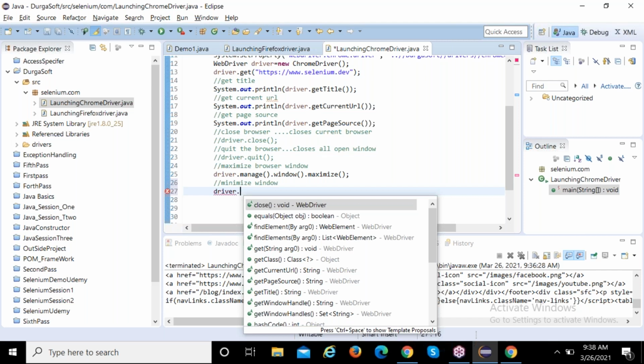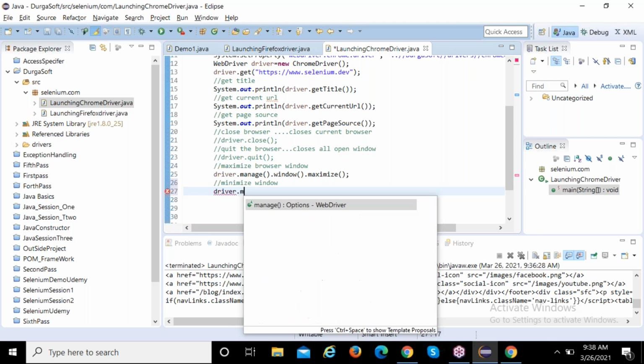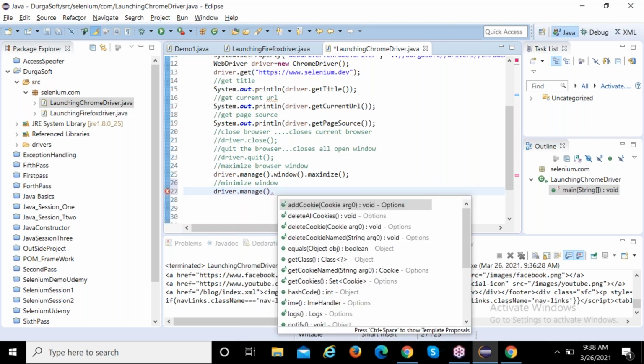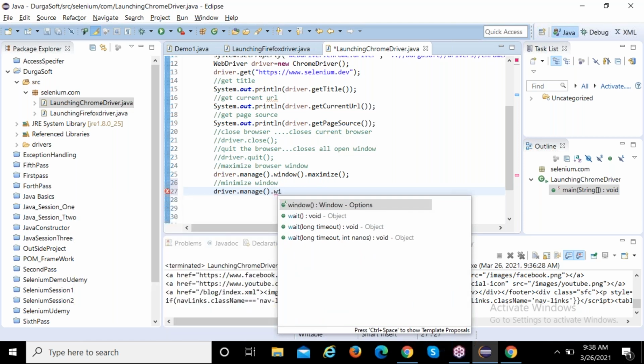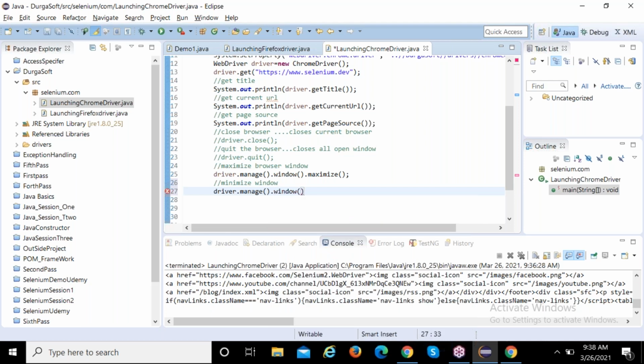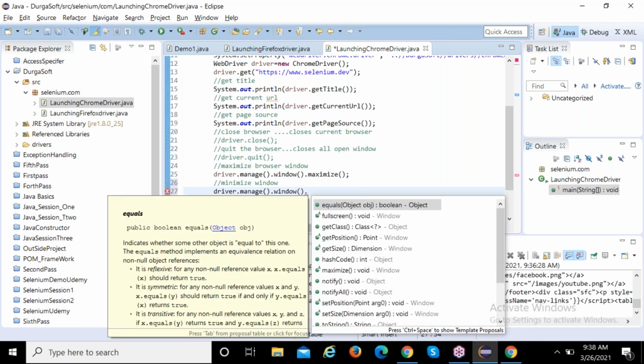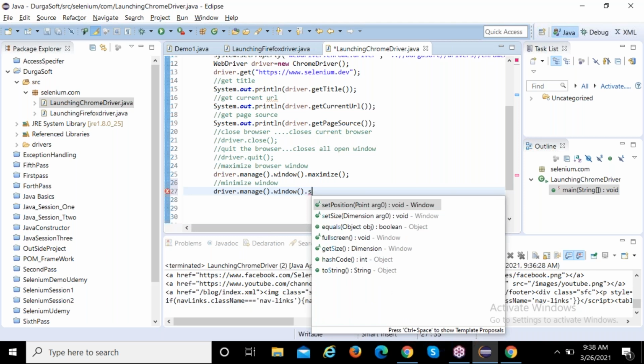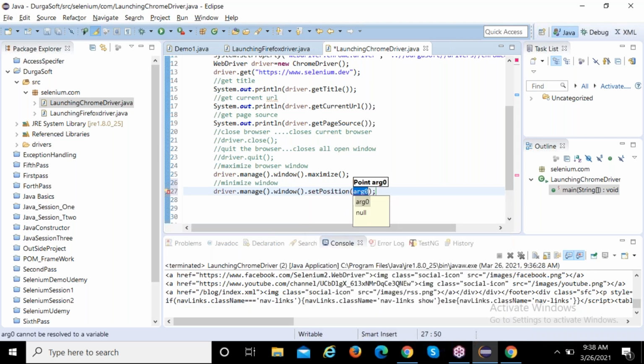Yes, sir, I need to tell the position, set position. So you write driver dot manage dot windows dot set position. I need to tell the position, otherwise the browser will not understand where to resize. Without telling that, it won't work. So you need to set the position.